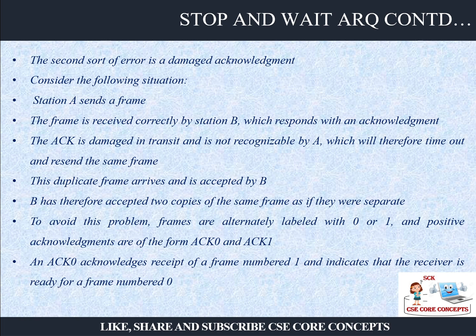So let us say that we can label the frames alternately as 0 or 1. So if I am sending acknowledgement 0, this means I received frame number 1, please send me the 0th frame, and so on, right?